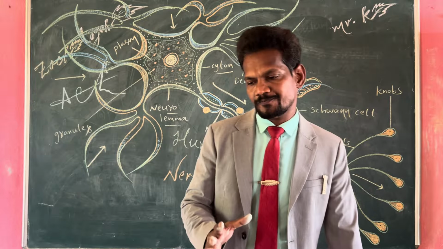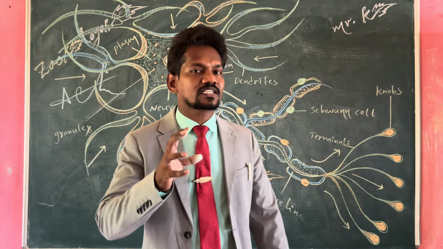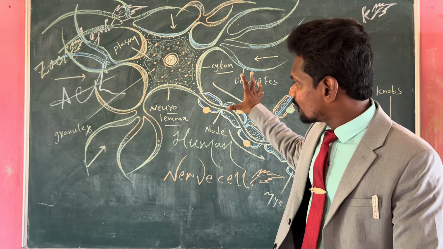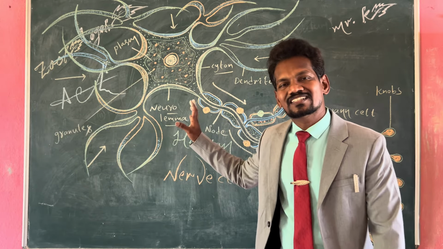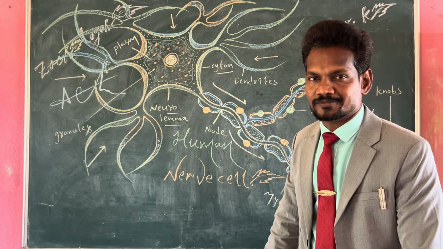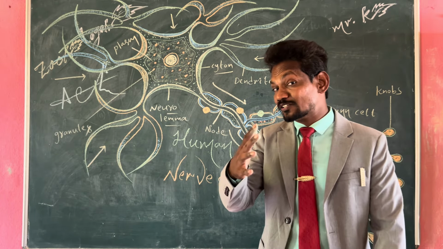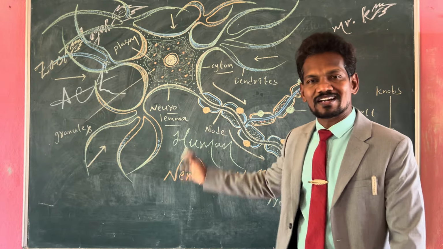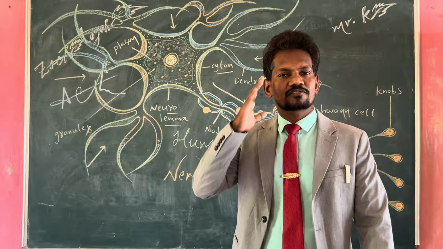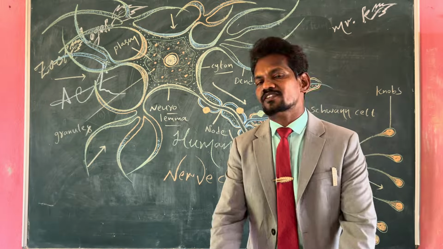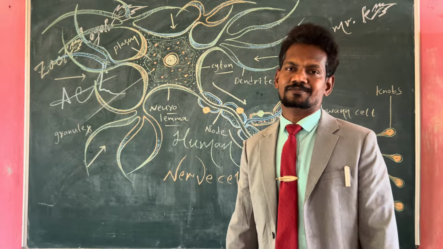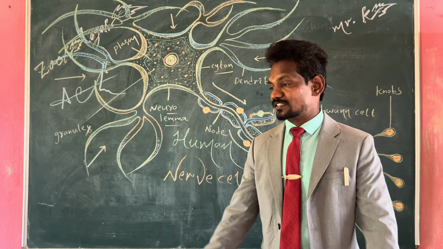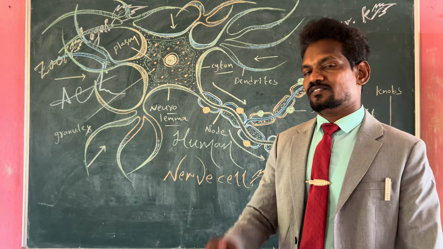In this video session, I have brought a unique topic for you that is represented on the board in the form of a diagram. It is none other than the neuron. It has one more name, nerve cell. Neuron or nerve cell is the basic structural and fundamental unit of the nervous system. The study of the nervous system is known as neurology. An expert in neurology is known as a neurologist, and the surgeon is known as a neurosurgeon.